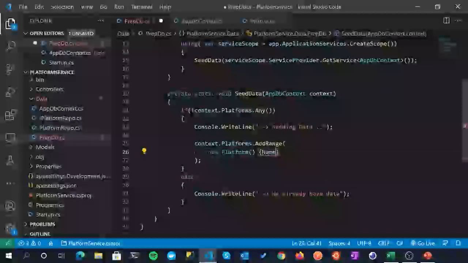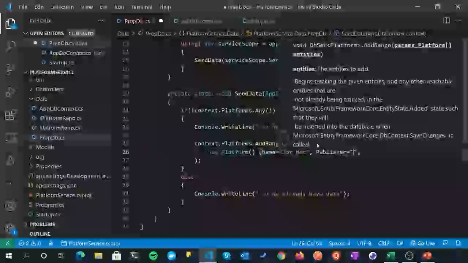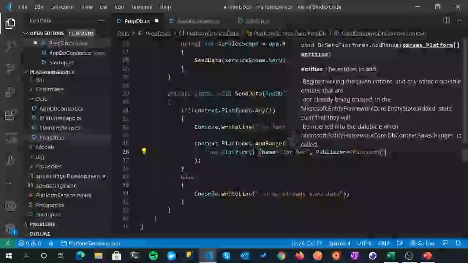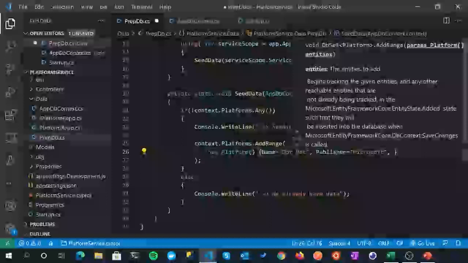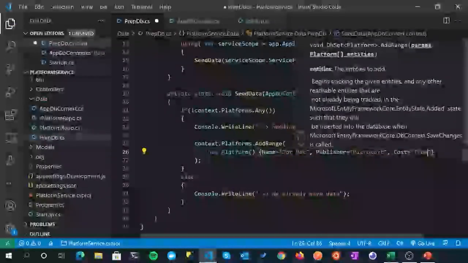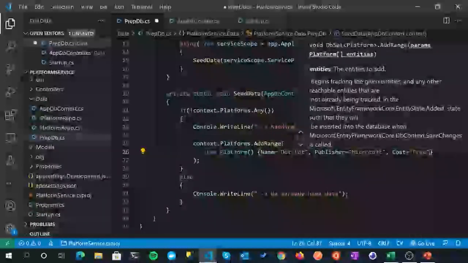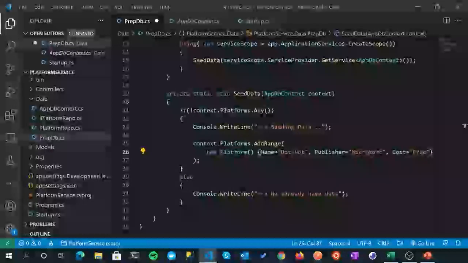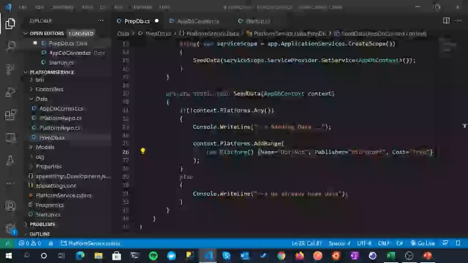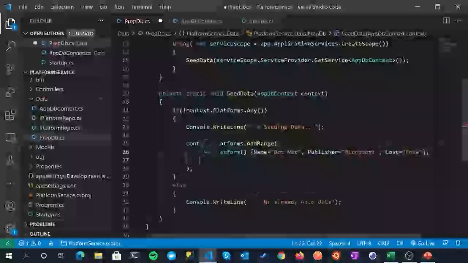So name equals, first one, let's do .NET, why not? Put a space in there. We'll specify the publisher, which in this case would be Microsoft. And we will then specify the kind of rather ambiguous cost attribute. Let's say it's free. All right, now I want to create a few more. Now, rather than watching me type those out, I'll just go over to my notes and copy in a couple more. And you can, of course, put in as many as you like here. You don't just need to put in 3 like I'm doing.